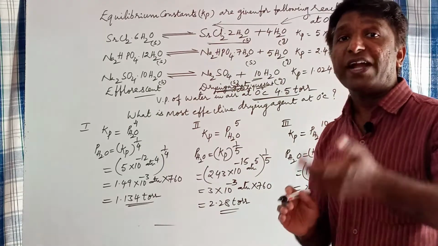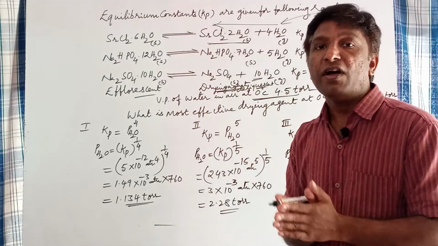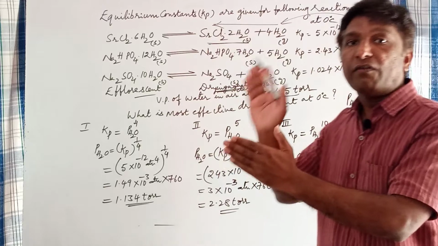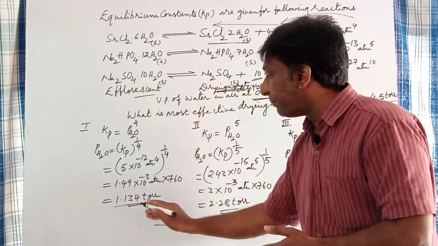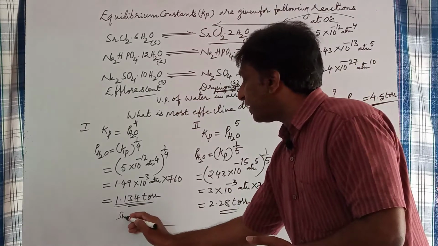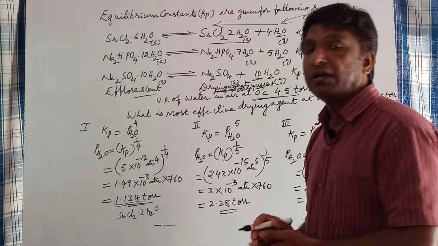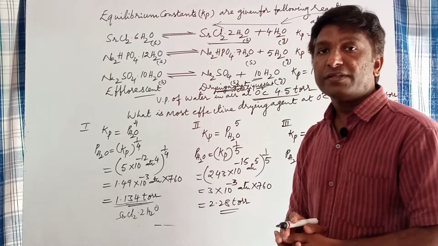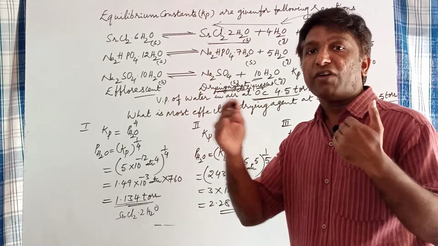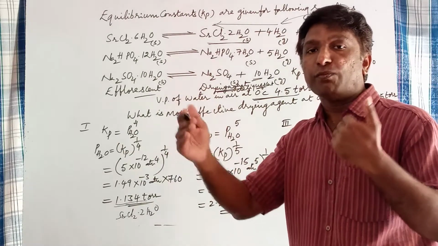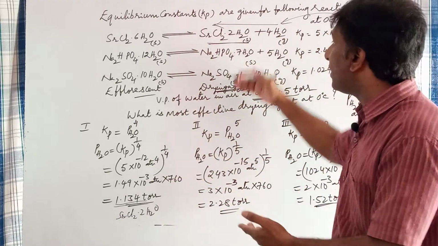In order to find the most effective drying agent, you have to compare the water vapor pressure at equilibrium with the water vapor pressure in the atmospheric air. In the first equilibrium involving SrCl2 2H2O, the water vapor pressure is low. Since the difference between the water vapor pressure of atmospheric air and that at the first equilibrium is more, more water vapor enters into the first equilibrium when compared to the remaining three.